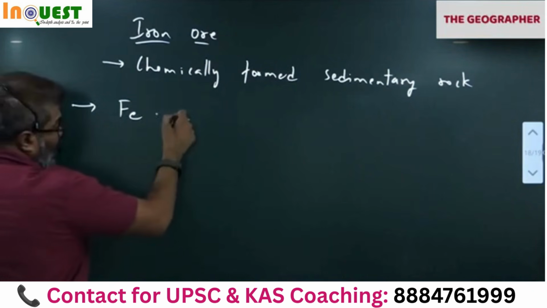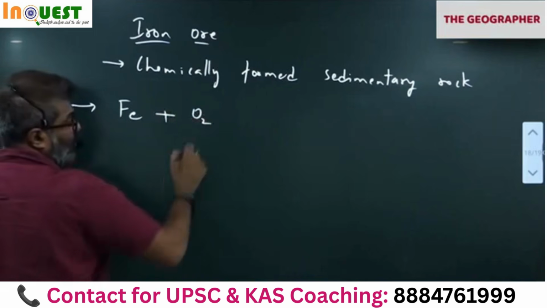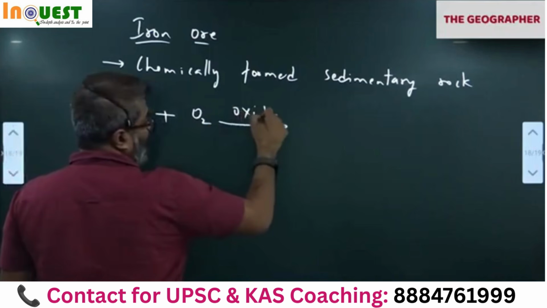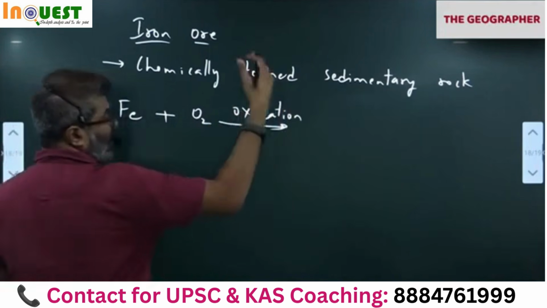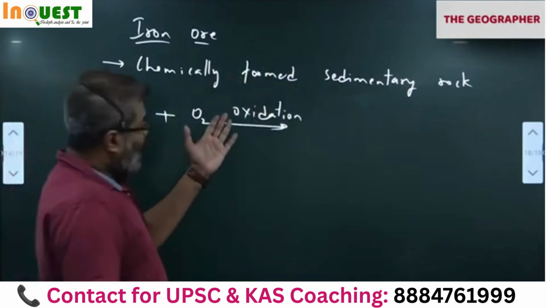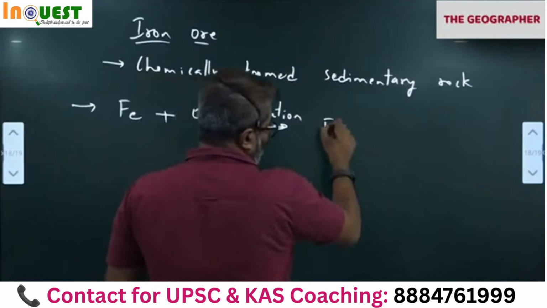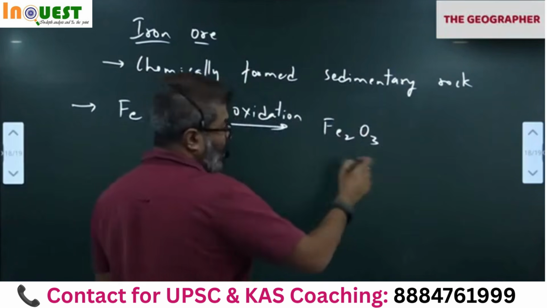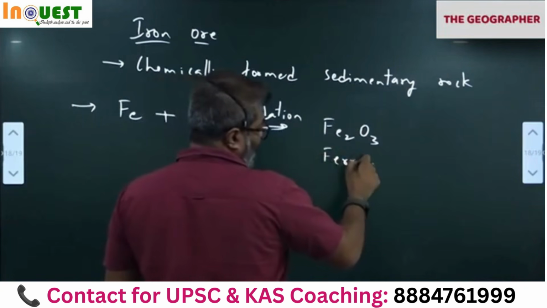So this iron comes in contact with oxygen, O2, and undergoes oxidation. Let's say oxygen in the air or in water. So the iron comes in contact with oxygen, undergoes oxidation and becomes ferric oxide. Don't worry about the reaction, just write ferric oxide, also called red oxide. This gives red color to the soil.